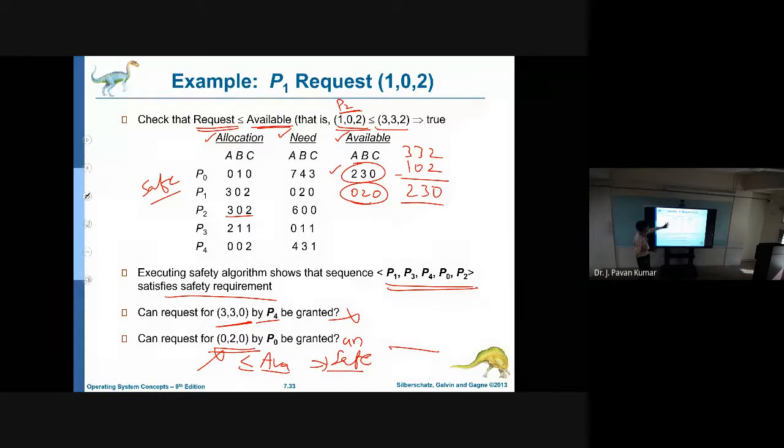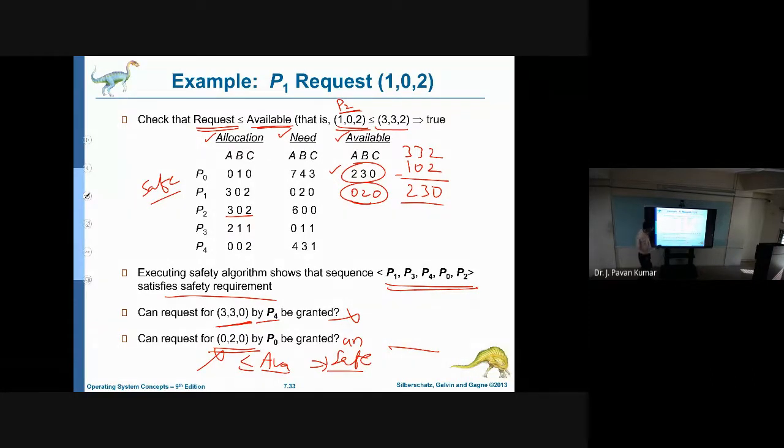That's why, by using Banker's algorithm, we can avoid deadlock. Although 020 is allowed, since the request is less than or equal to available, this condition is satisfied, but it is not giving any safe sequence. That's why we will make the process wait, we will not grant, and we will restore the safe state.